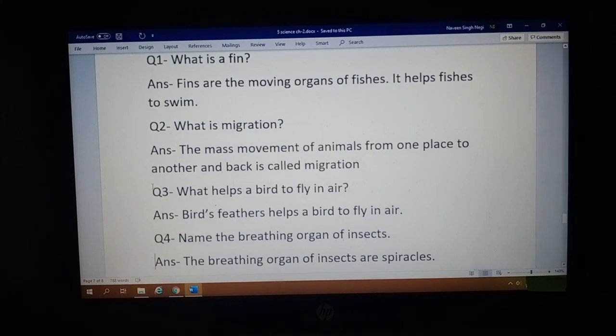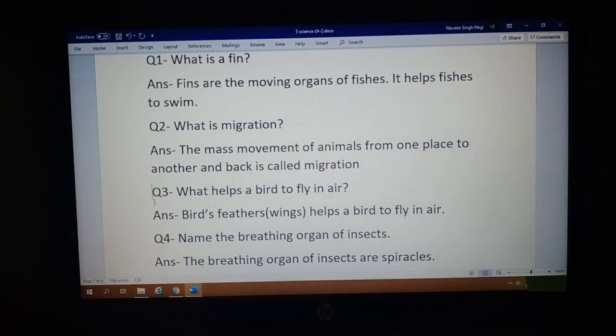Question number 3, what helps a bird to fly in air? Means what is the organ of movement in a bird. Its answer is bird's feathers, or you can say its wings.